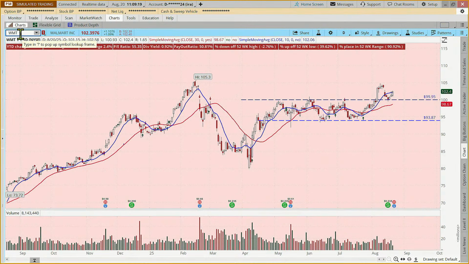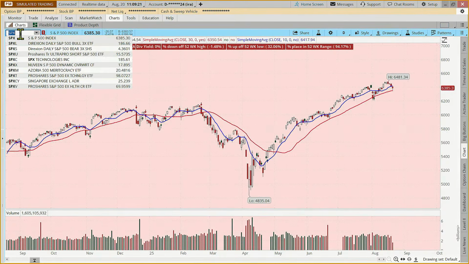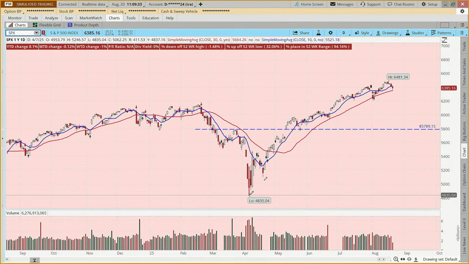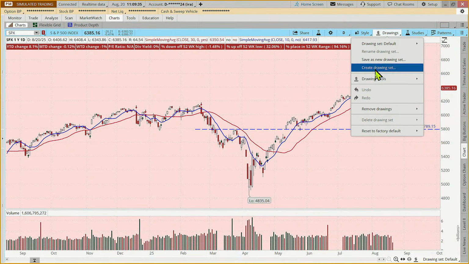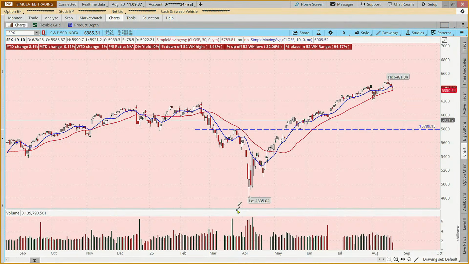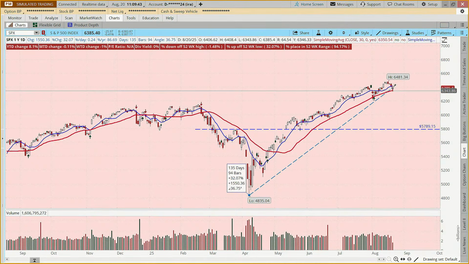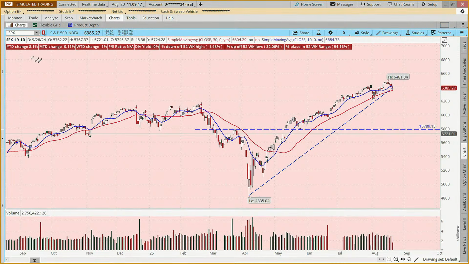I said I would do a really brief overview. When we look at the S&P overall, the last couple of days, it looks like it's setting up a bit of a bull flag. We've had a 4-day pullback, but it's just kissing the 30-day moving average now. We have moved up pretty dramatically from that April 6th low, and we aren't seeing any kind of break of support yet. We're seeing a rally from that April low of over 30%.